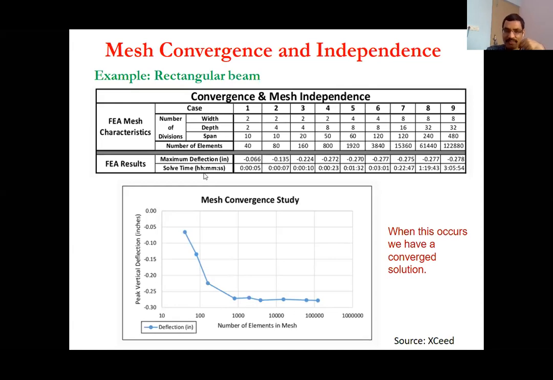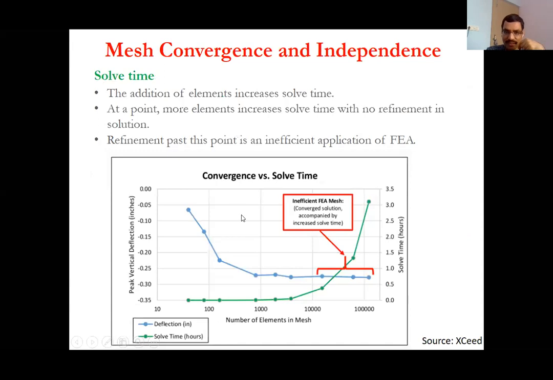Now if you see solve time, if you have just 40 elements, it took only 5 seconds to solve. Whereas when you have 1,22,880, and it is a very simple rectangular beam, the solve time has gone to 3 hours, 5 minutes and 54 seconds. Basically here the solution has converged. Now with the solve time, it is increasing from 5 seconds. Now it has gone to 3 hours, right?